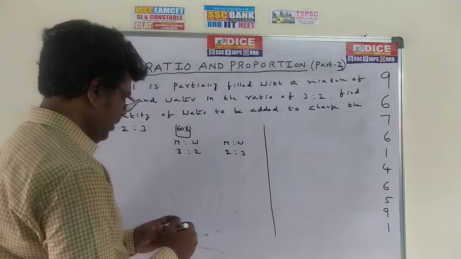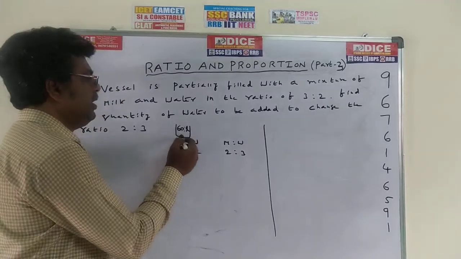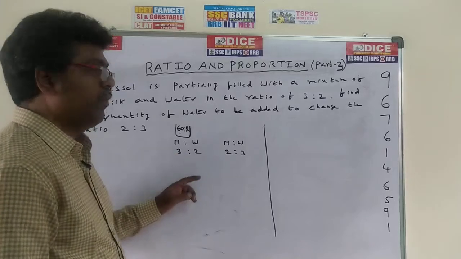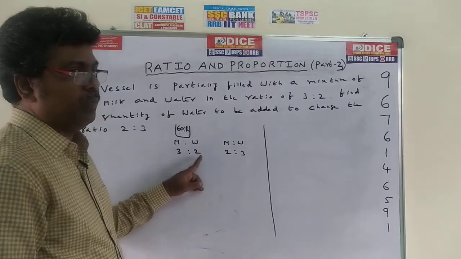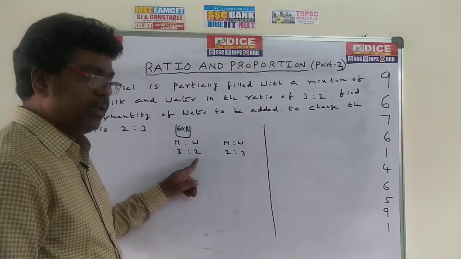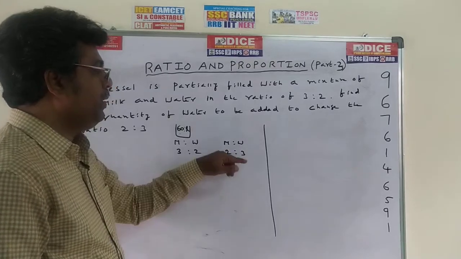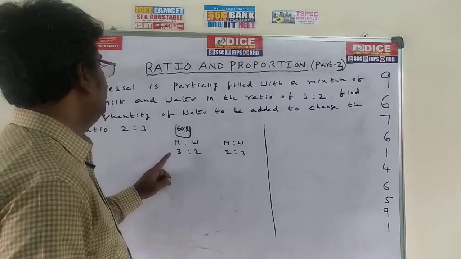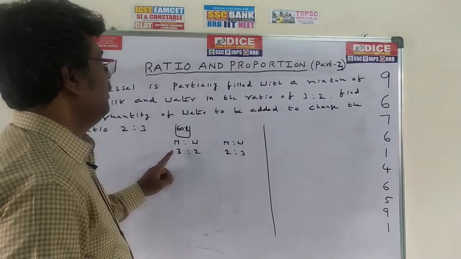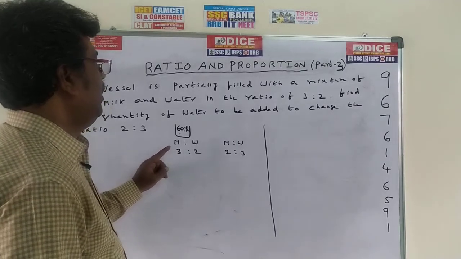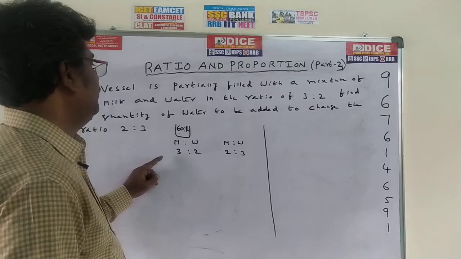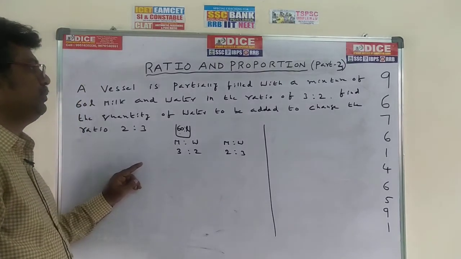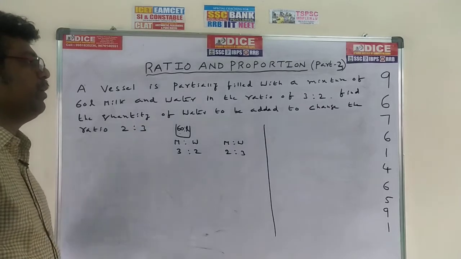See, first of all, in this vessel 60 liters mixture is there. The mixture is nothing but milk and water. Milk is 3 parts, water is 2 parts.